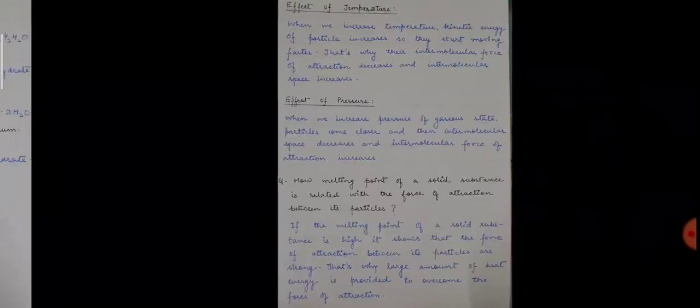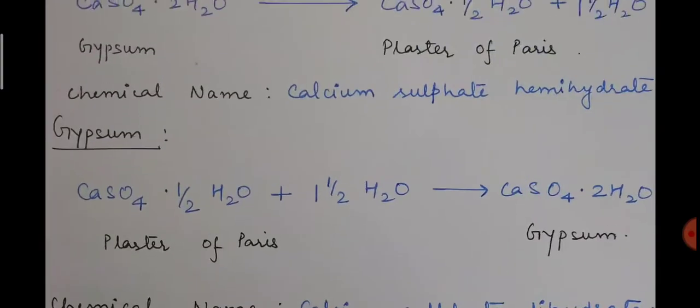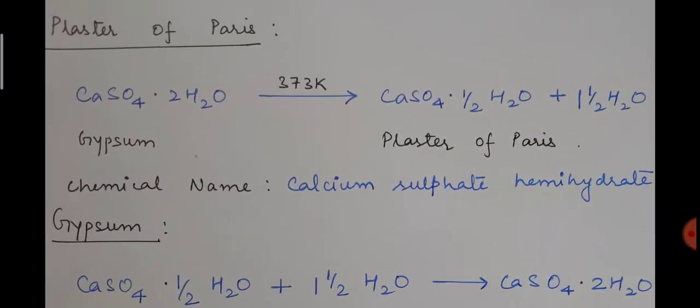The next important topic is plaster of Paris. Its chemical name is calcium sulfate hemihydrate and its chemical formula is CaSO4.1/2H2O. These chemical names and chemical formulas for washing soda, plaster of Paris and gypsum, you need to write in that table altogether.